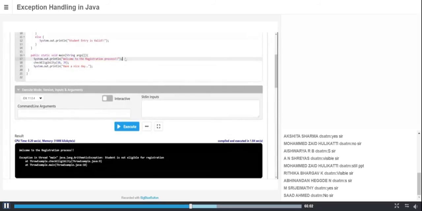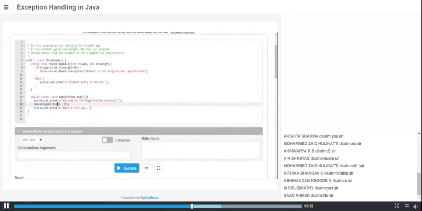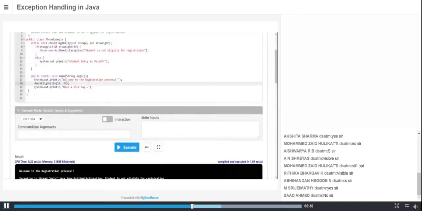Now I'll come to this. The only valid values available for this method are greater than 12 and less than 40. But the values I'm passing, 10 and 39, are not valid here. It means it is going to throw an exception, because I don't have any valid values to run my application. That's why it automatically throws an exception.